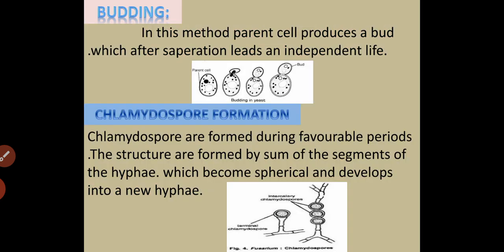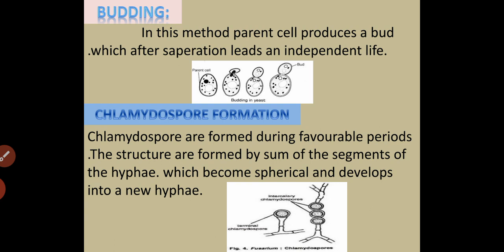Let us move towards the next method, that is, budding. In this method, the parent cell produces a bud which, after separation, leads an independent life. Budding is the condition in which the parent cell produces an outgrowth called a bud. After the separation of this bud, it has the capacity to survive as an independent individual. Such a kind of reproduction is called budding.